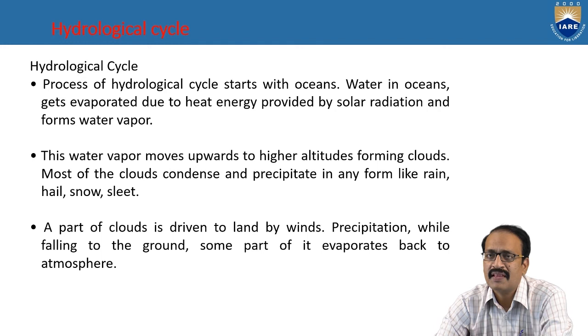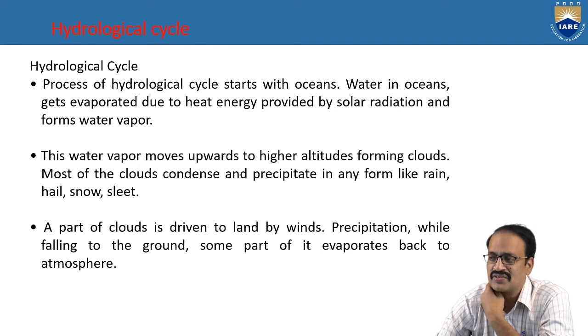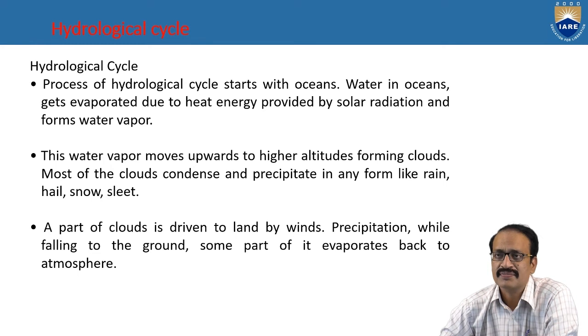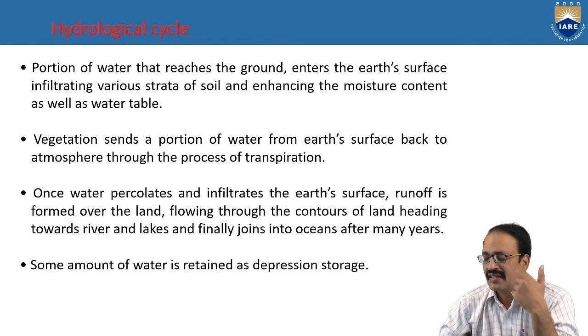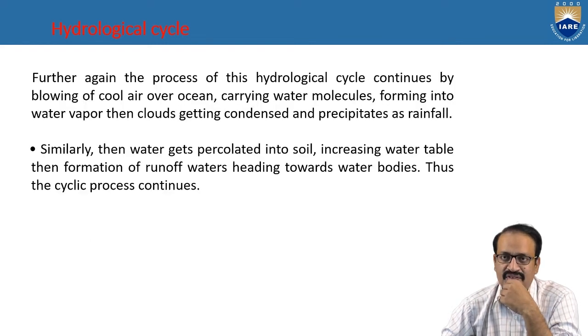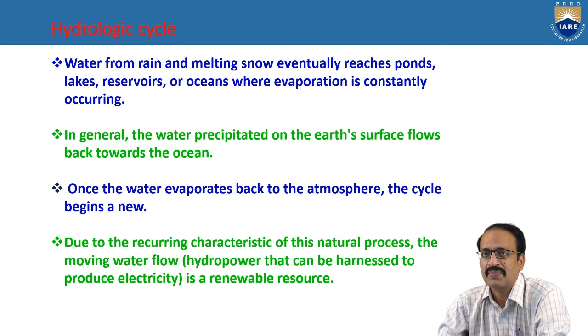So here the process of the hydrological cycle majorly starts from the oceans. The ocean is the major body, a large body of water. The majority of evaporation, the water, comes from the oceans. Ultimately it reaches the earth, and the runoff rivers are where we are constructing the dams. There we are catching the potential of that water and using it for our generation purpose.